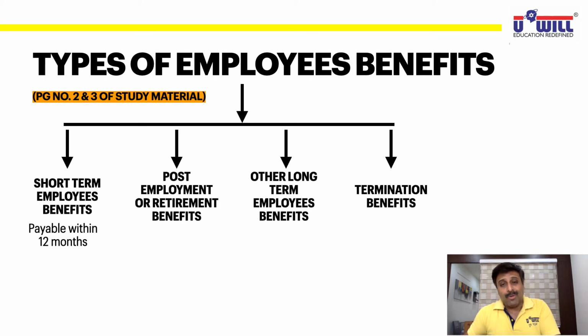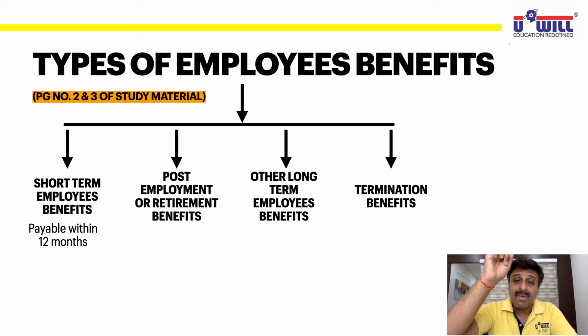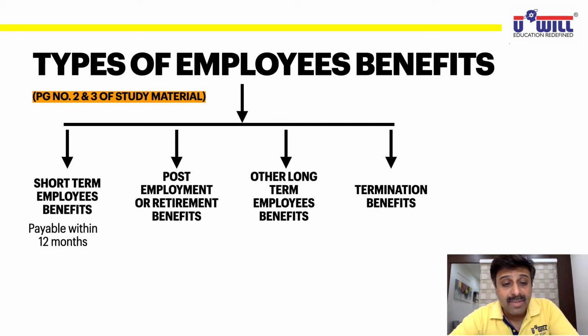So from this April 21 onwards, anything that is payable by 31st March 2023 will be considered short-term employee benefits. Because when we present the current year's financial statement 21/22 to the shareholders on 31st March 22, any benefit payable within the next 12 months till 31st March 2023 would be considered short-term employee benefits.